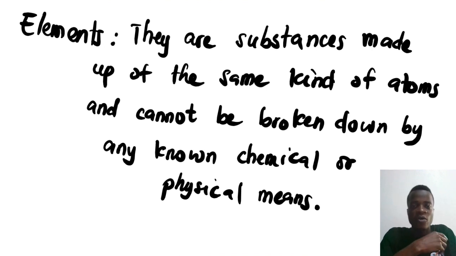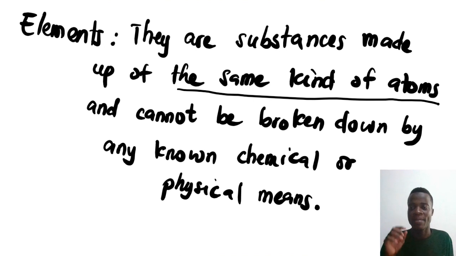Yeah, this is the definition for elements. Elements are substances made up of the same kind of atom. You see the biscuits inside a particular design, they are all of the same kind. Or if you look at the family, they have the same family names. Elements are substances made up of the same kind of atoms, and this element cannot be broken down by any means, right?